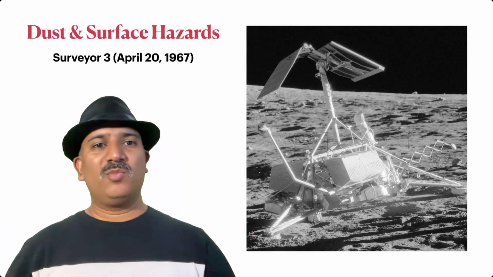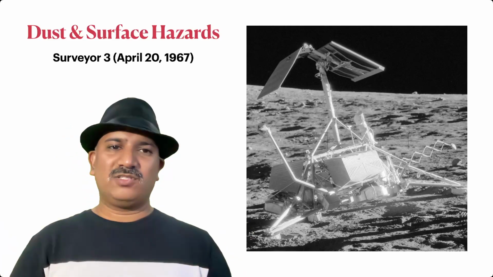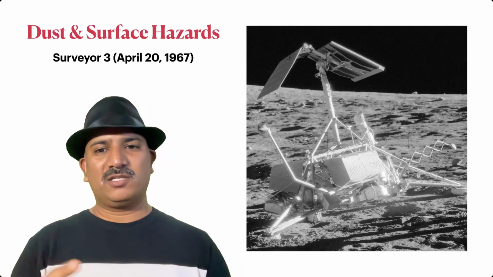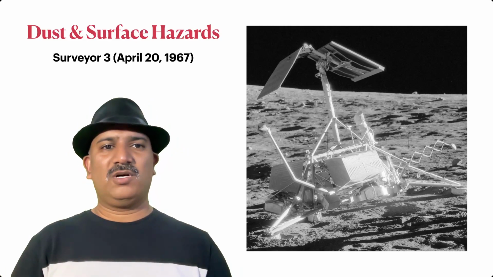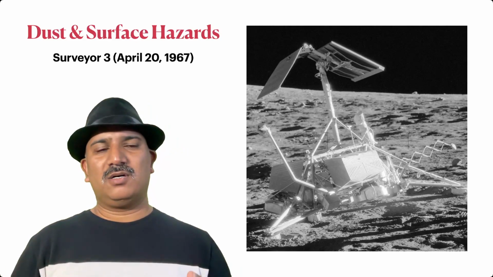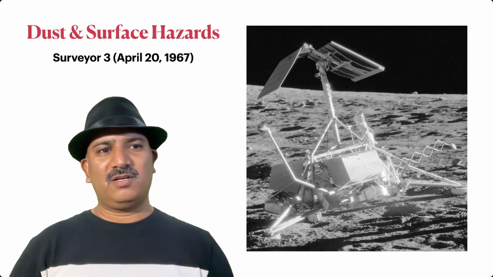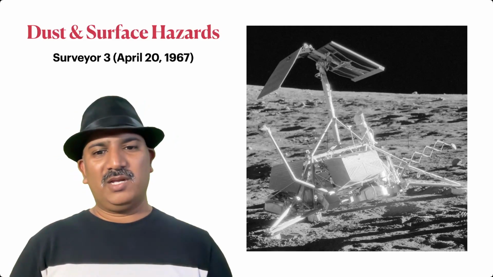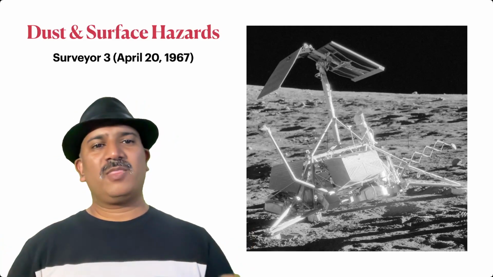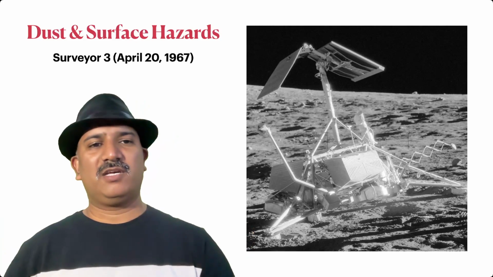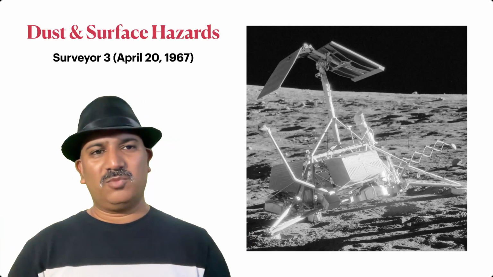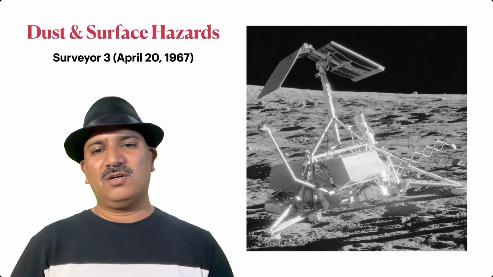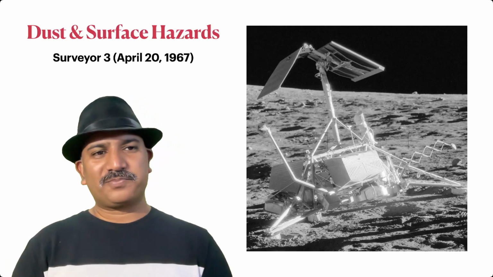Had it been a little more, then probably it could have resulted in a hard or uneven landing, and the devices might not get sufficient energy from the solar panels, and the mission could have failed. But in this, despite there being a problem in landing, wherein one of the legs was sinking into the soil of the moon, it was considered successful because it provided a lot of data for the mission.